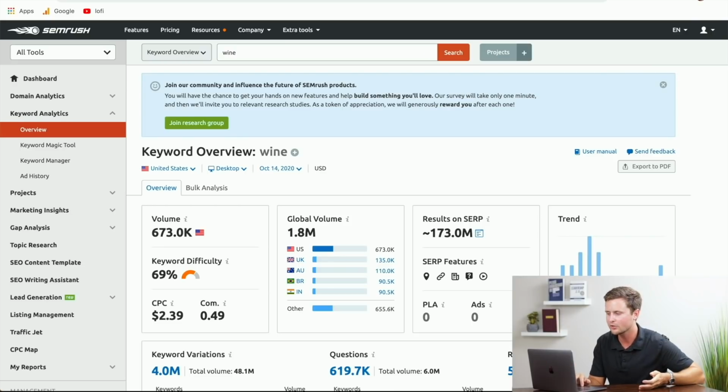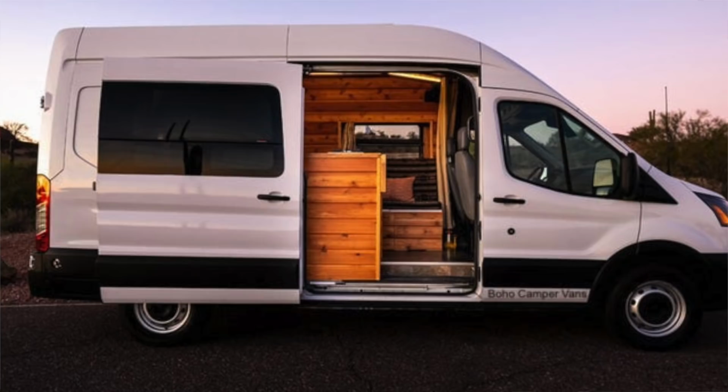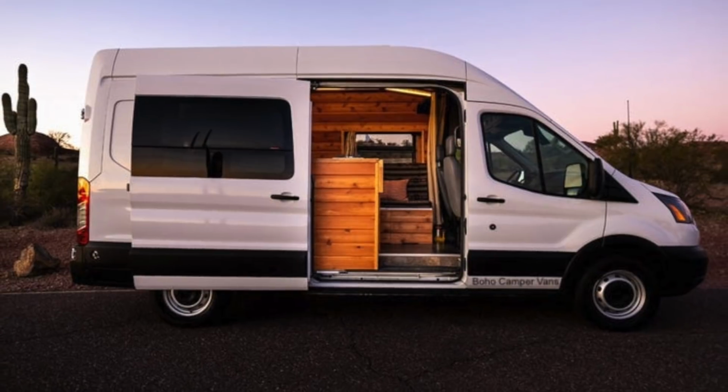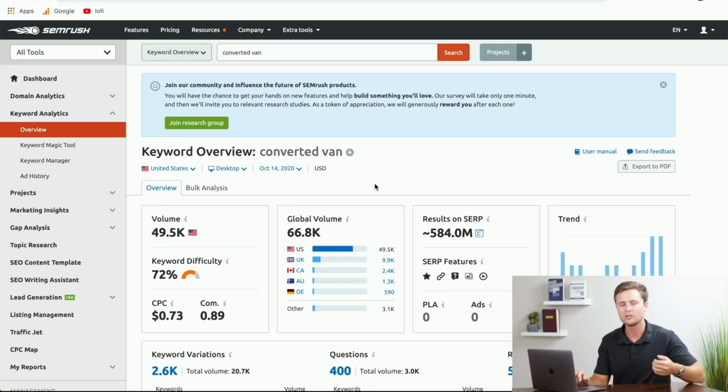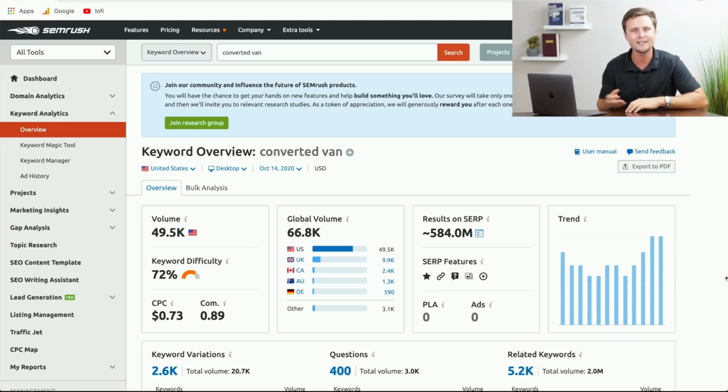And moving on to the third niche that I found is converted van. This niche is pretty interesting because it's become very popular over the last few years, and I think now it's really starting to take off. Looking at the search volume, you have about 50,000 people per month searching for this. The keyword difficulty is at a 72, so it's right in range. And then looking at the trend, this one again is going up.